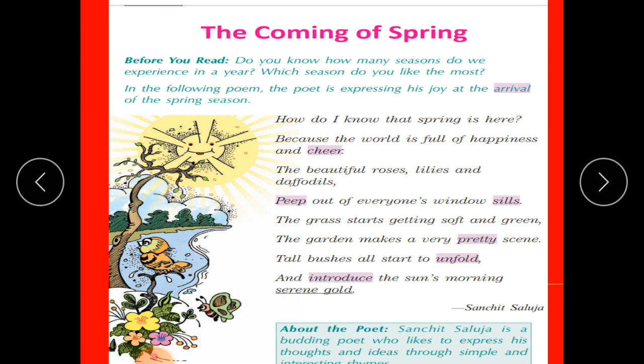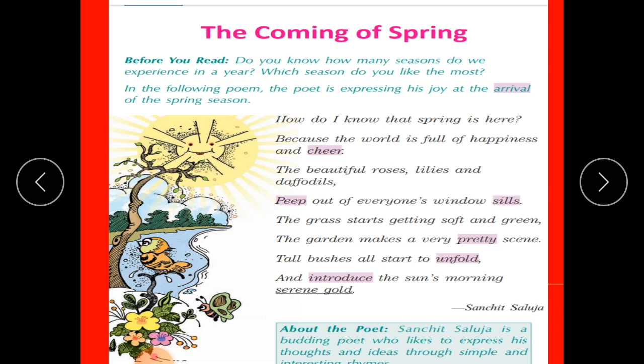The grass starts getting soft and green. The garden makes a very pretty scene. So, children, in these two lines, the poet says during the spring season the grasses are soft and bright green, and even the garden looks very beautiful with different grasses and colorful flowers.